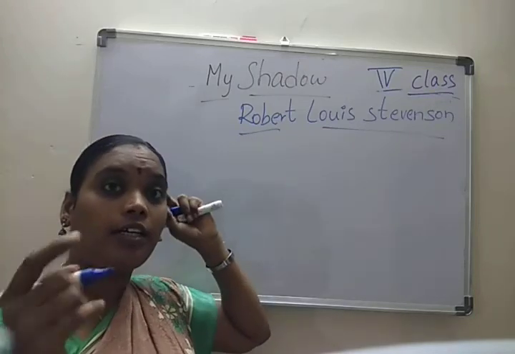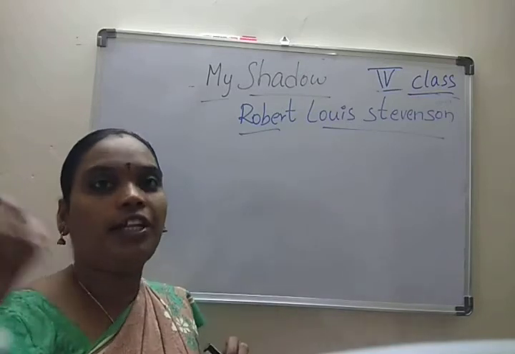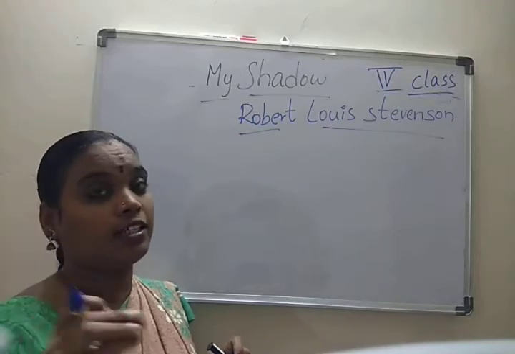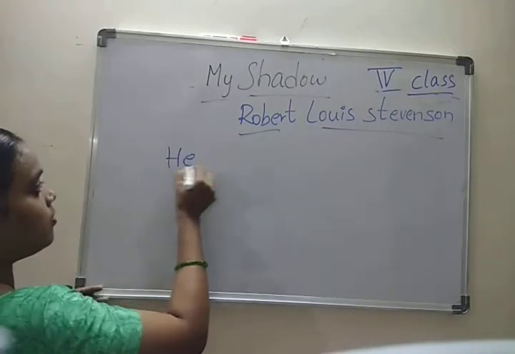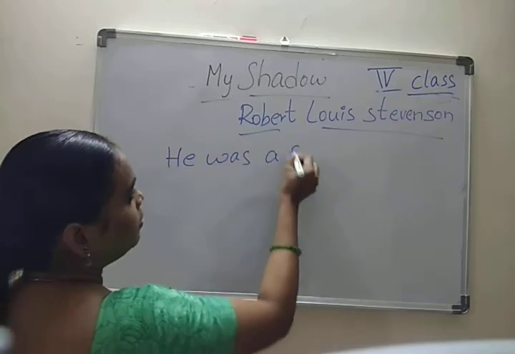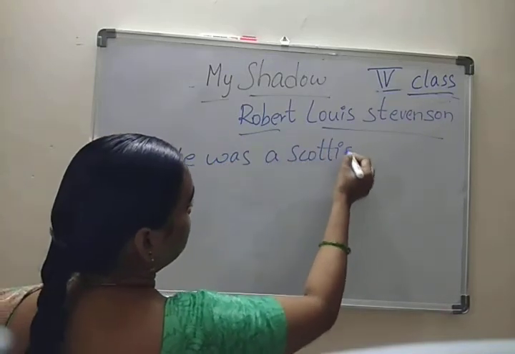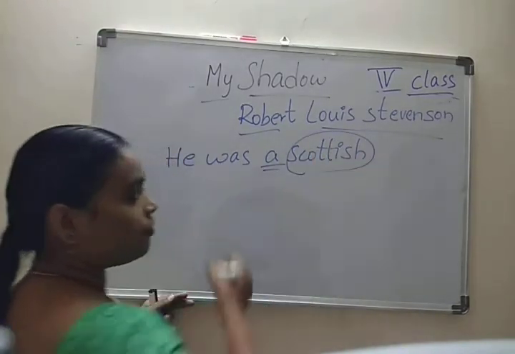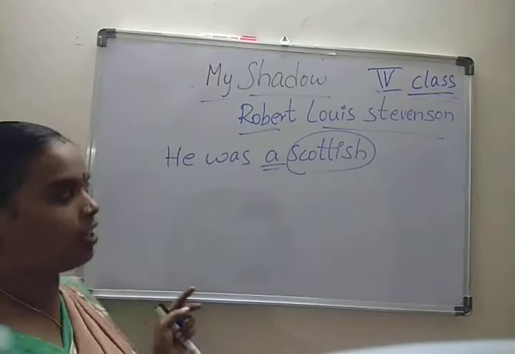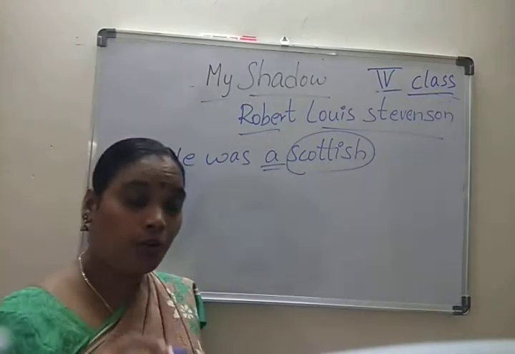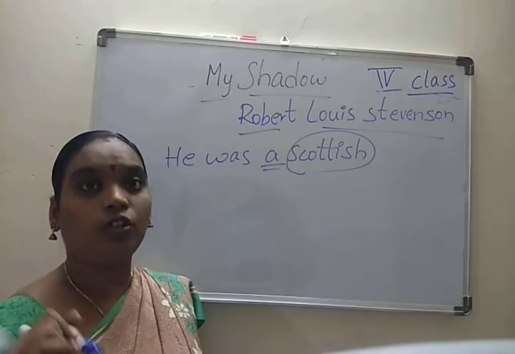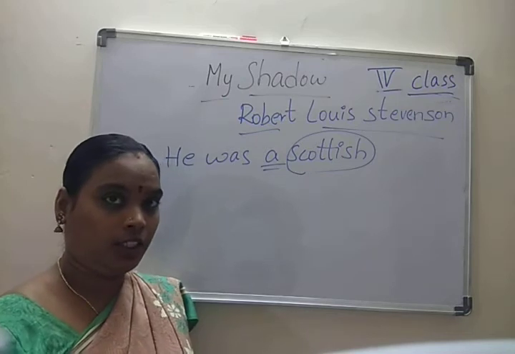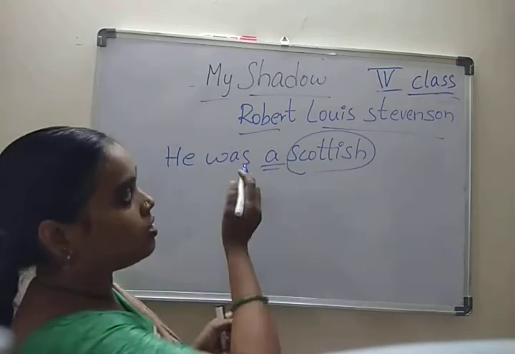He was a Scottish. When we are saying the nationality of a person, we can use a before that. Keep in mind, articles: He was a Scottish. Here also we can learn articles. We are talking about the nationality of the person, before which you can use a. He was born in 1850, on 13th November, in Edinburgh, Scotland. So he was a Scottish.